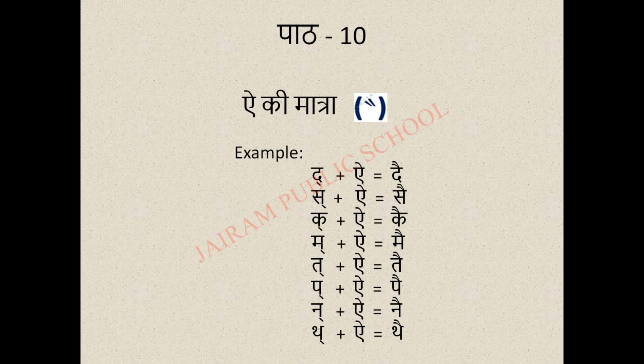For example, it plus I, die. Already I told you, if you add the symbol with any letter, it will get the sound of letter I. So these are some examples for I ki matra.